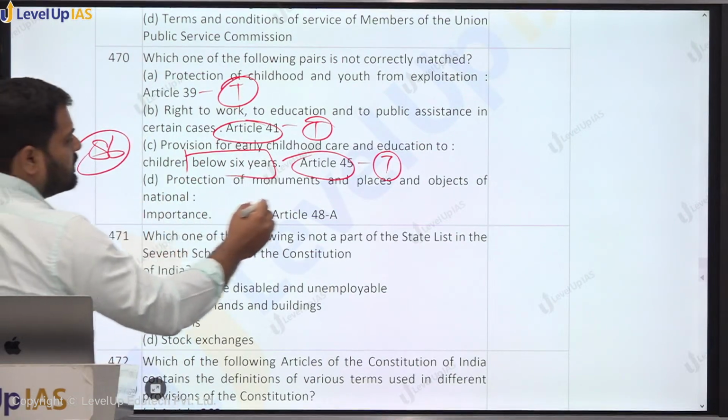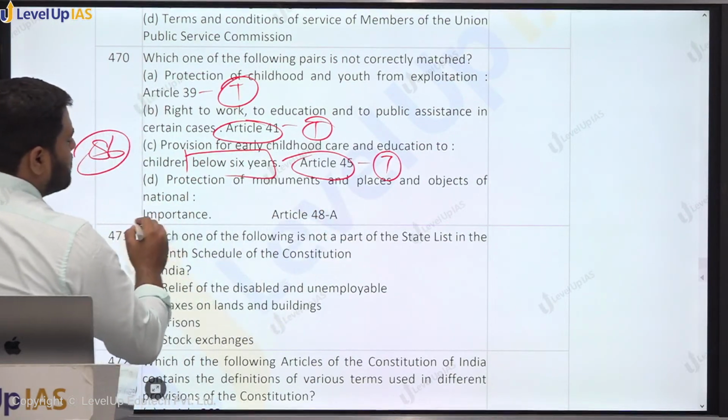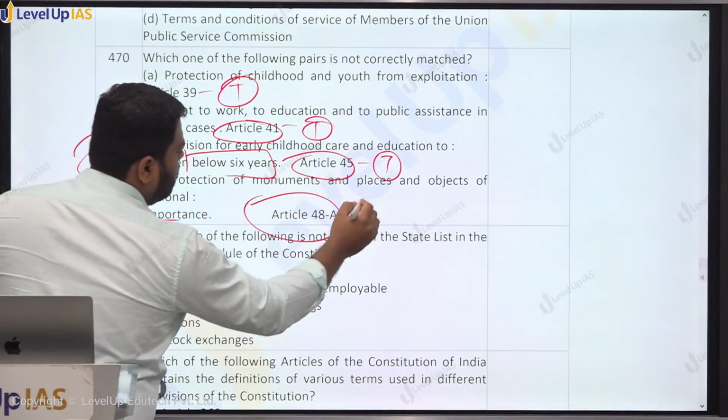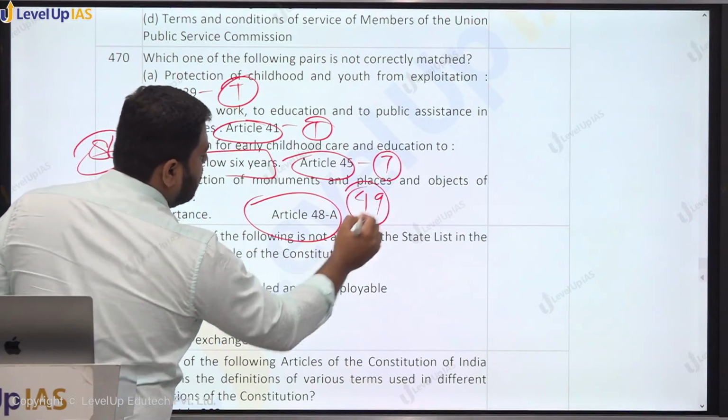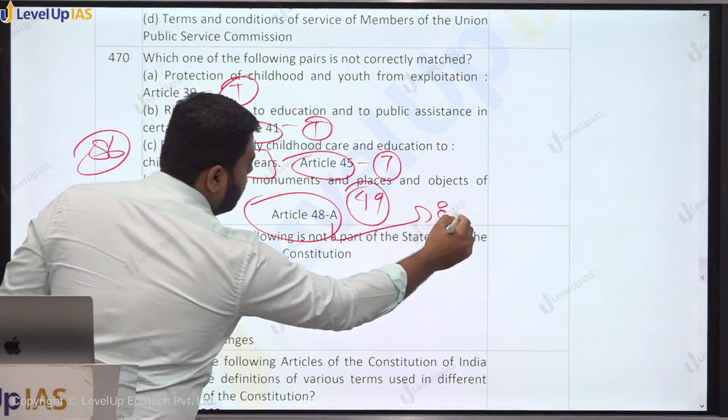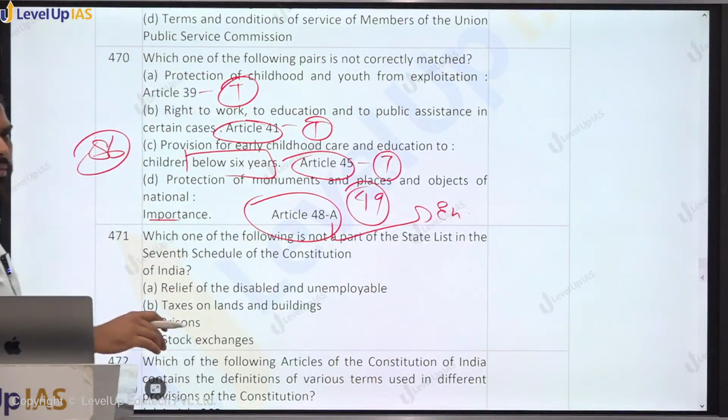Protection of monuments and places and the objects of national importance. This is not in 48A. This is in 49. 48A में क्या है? Environment वाला. अभी हमने ऊपर देखा था starting में. Right? So D will be the answer. D is not correctly matched.